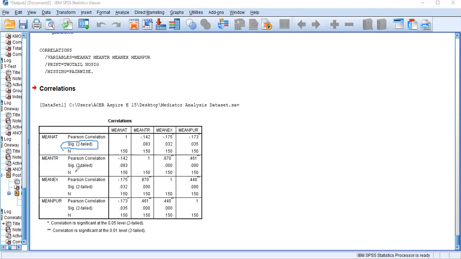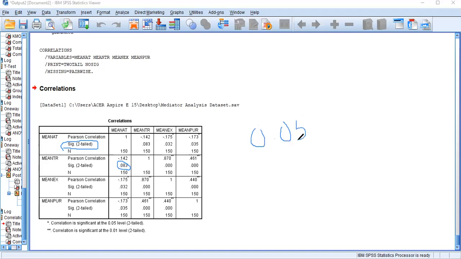For an example, under the Sig value between attractiveness and trustworthiness, what can you see about the Sig value? Is it less than or greater than 0.05? It is greater than 0.05.